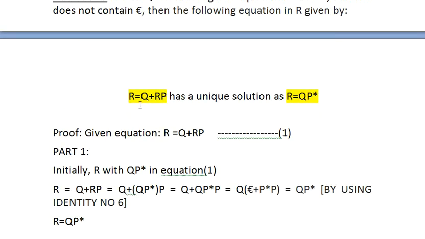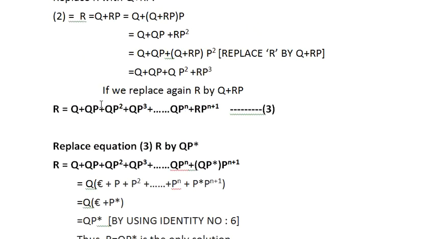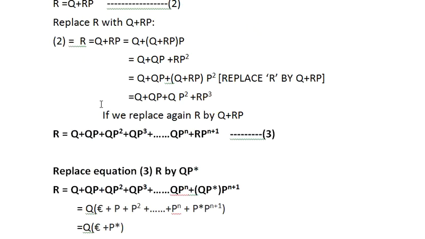Arden's theorem says that if you encounter any expression of this format, r is equals to q plus rp, it will always have a unique solution, r is equals to qp star, and this is the final solution for it. Okay, I think you have understood how to work it out. So if you are attempting any kind of university questions, or preparing any kind of notes, I think it will be helpful for you.